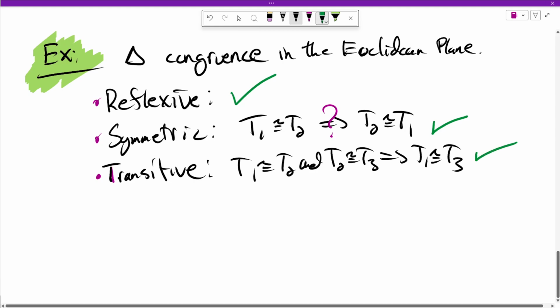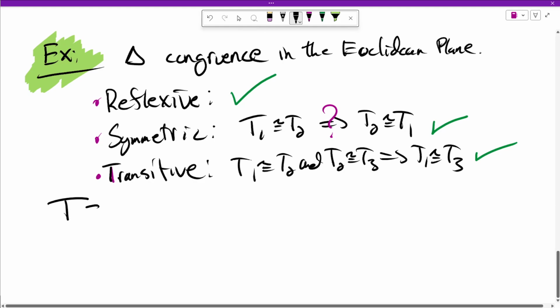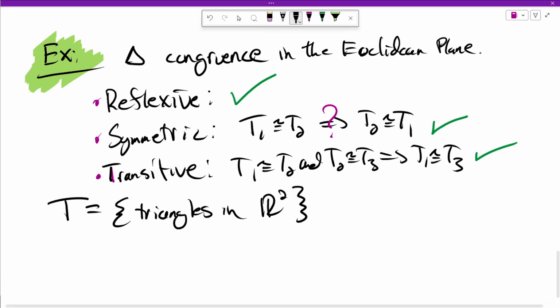So certainly, triangle congruence is an equivalence relation on the set what? So what's our set here? Well, T is going to be the set of triangles in R2, the Euclidean plane. And we've just shown that it's an equivalence relation.